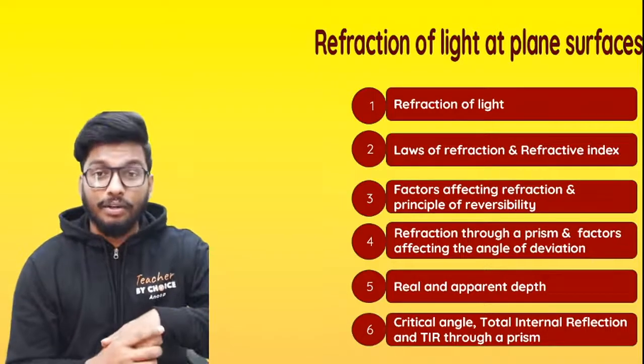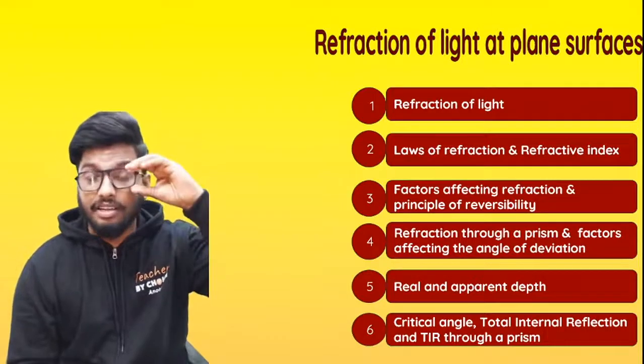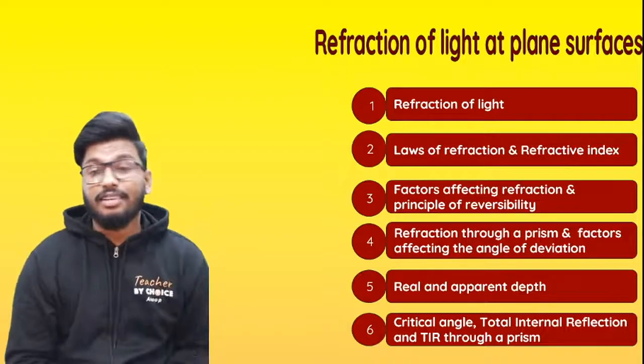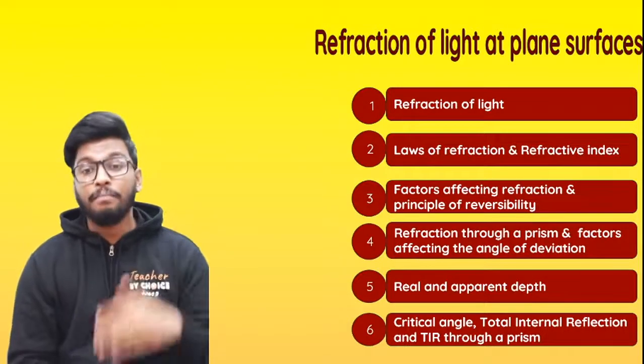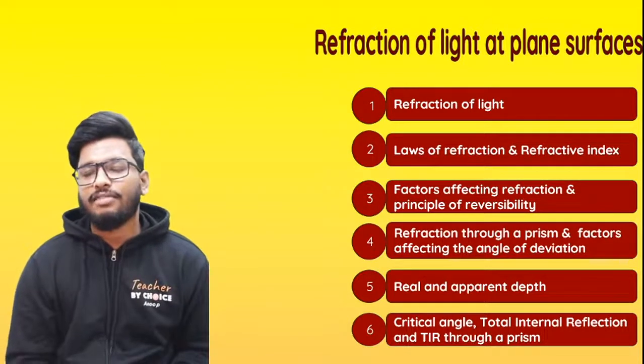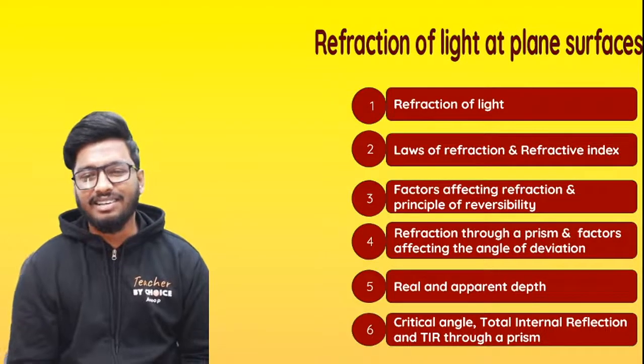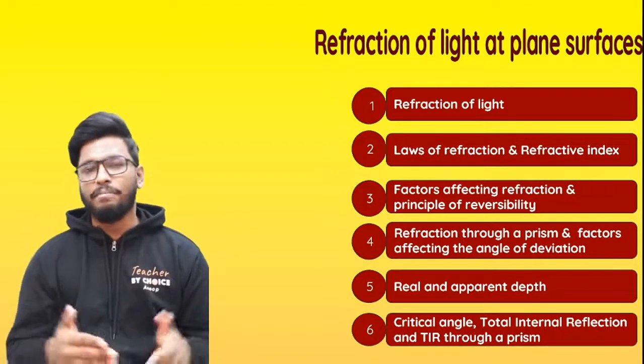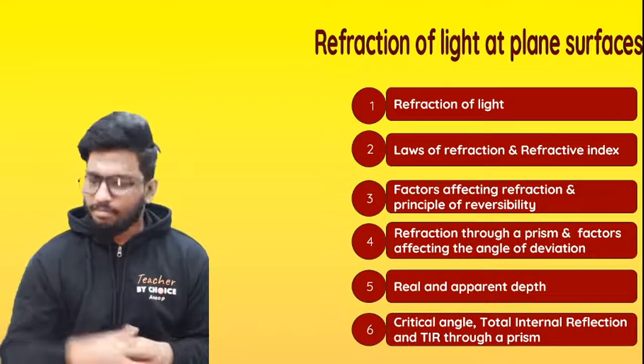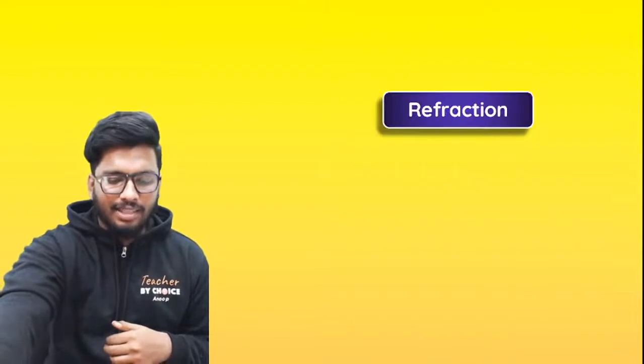These are the topics that we'll be doing today: refraction of light, laws of refraction and refractive index, factors affecting refraction and principle of reversibility, refraction through a prism and factors affecting the angle of deviation, real and apparent depth and critical angle, total internal reflection, and TIR through a prism, that is total internal reflection through a prism. So without wasting any more of your time, let's begin.